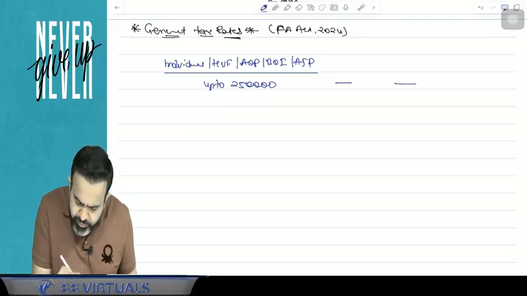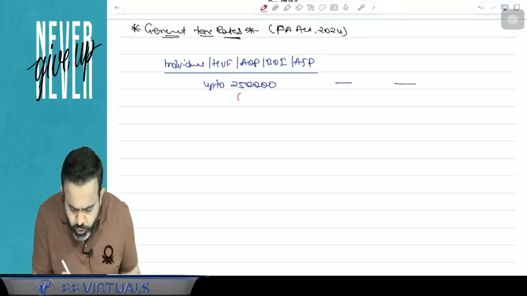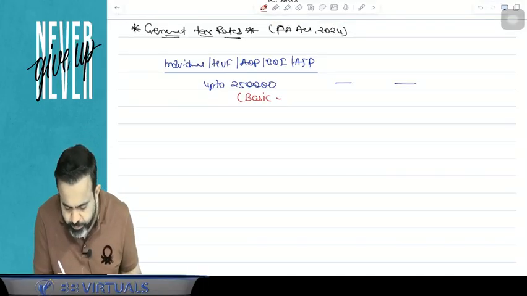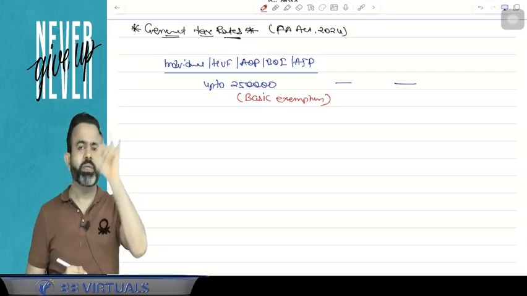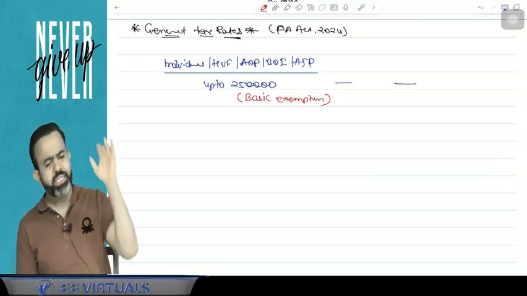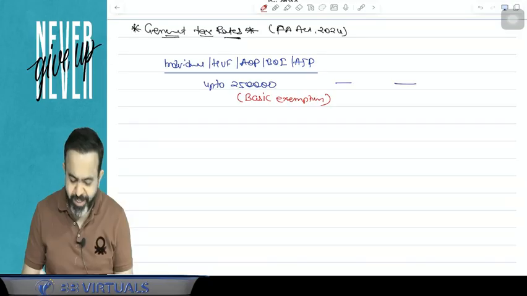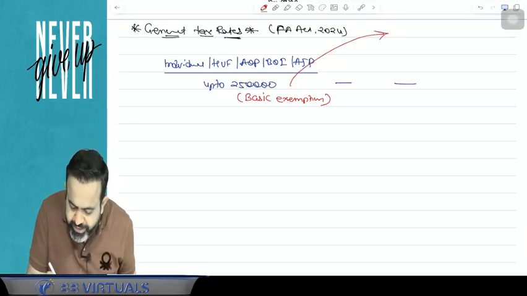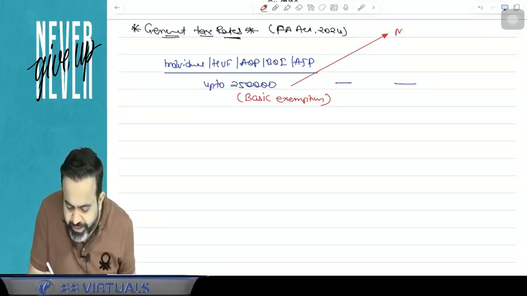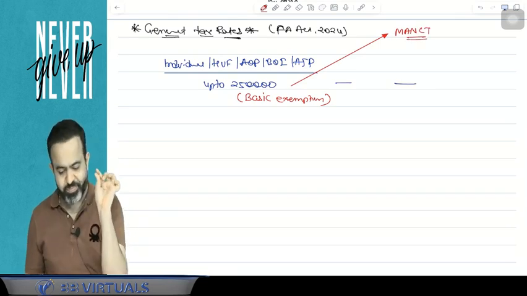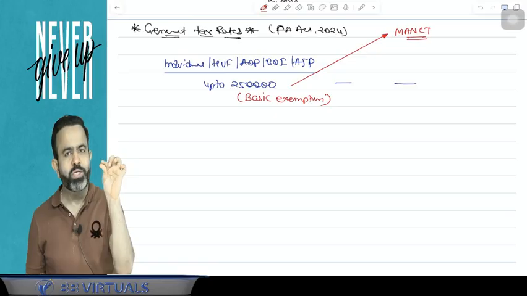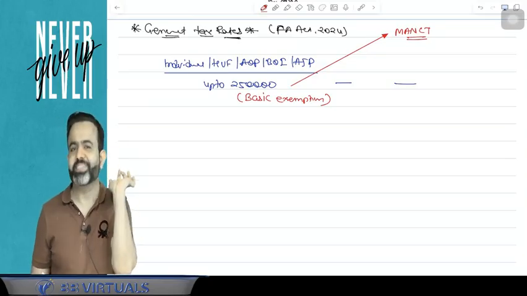And guys, this 2,50,000 is basically known as the basic exemption. But in the law, they never write the words basic exemption. In the law, they always write MANCT, which means maximum amount not chargeable to tax.